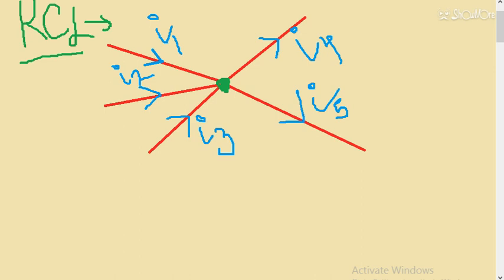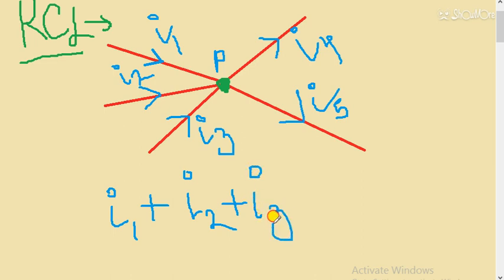So from this definition you can easily understand that the current entering point P is I1 plus I2 plus I3. So this is the current that is entering. This current is equal to the total current that is leaving this junction. That means it is equal to I4 plus I5.